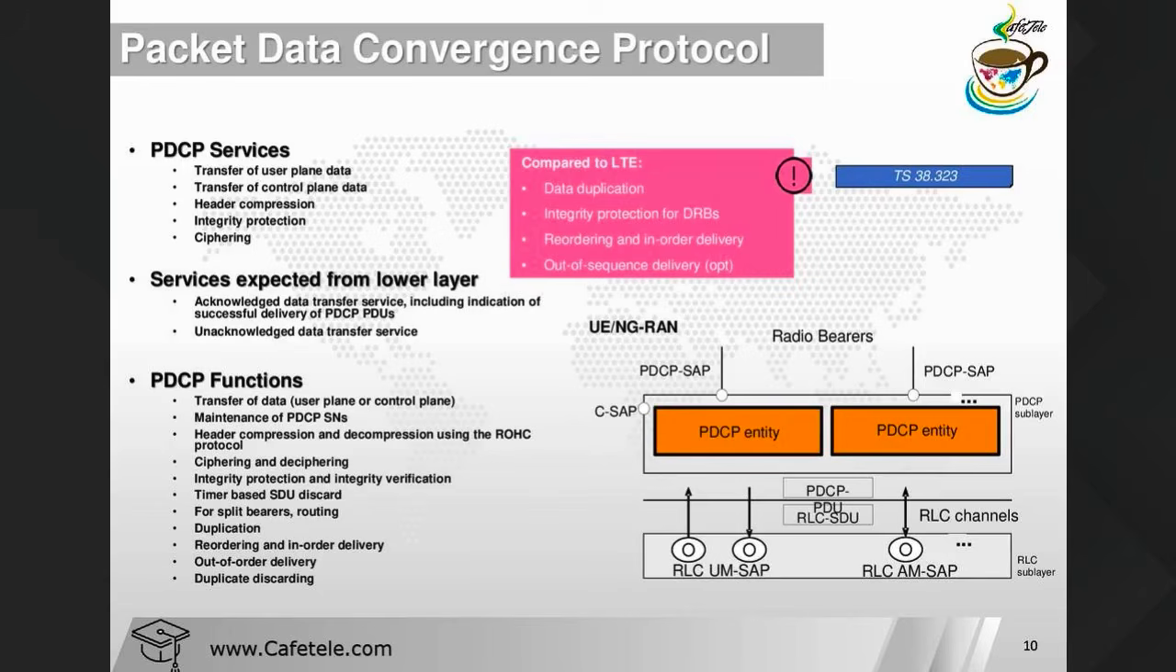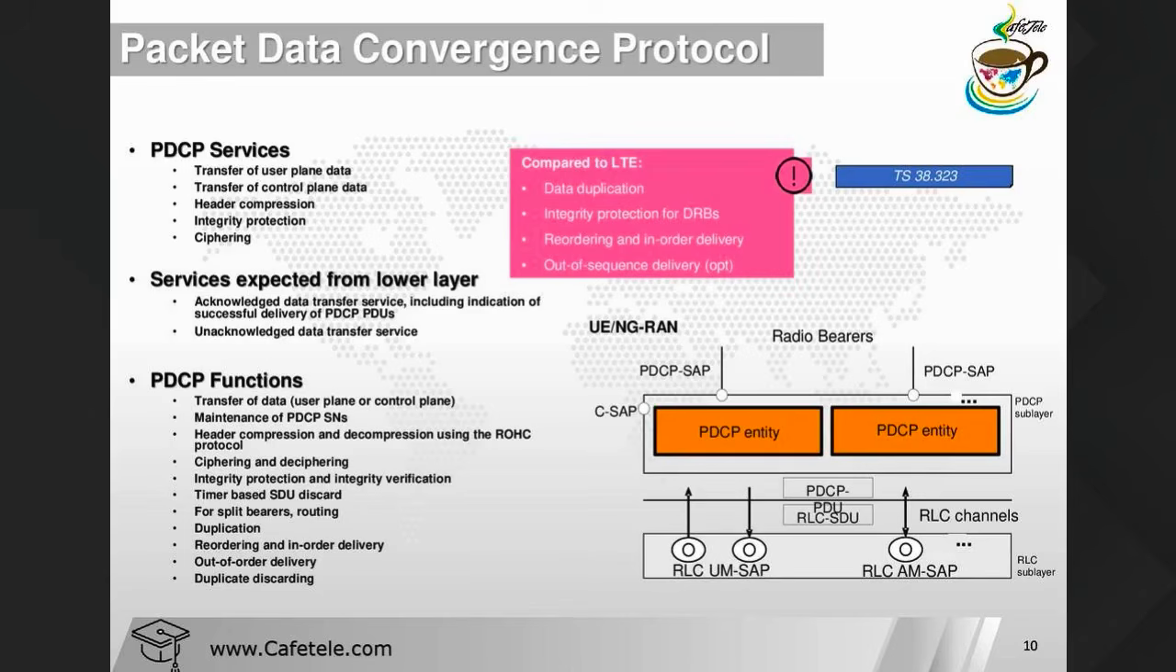So, services expected from the lower layer. Acknowledged data transfer services include indication of the successful delivery of the PDCP PDU. Unacknowledged data transfer services. PDCP functions: transfer of data, maintenance of the PDCP sequence number (SN means sequence number), header compression and decompression using the ROHC protocol, ciphering and deciphering. It means from the network side you send ciphered, from the device side it becomes deciphering. Whatever message you protected, you have to release it on the device side.